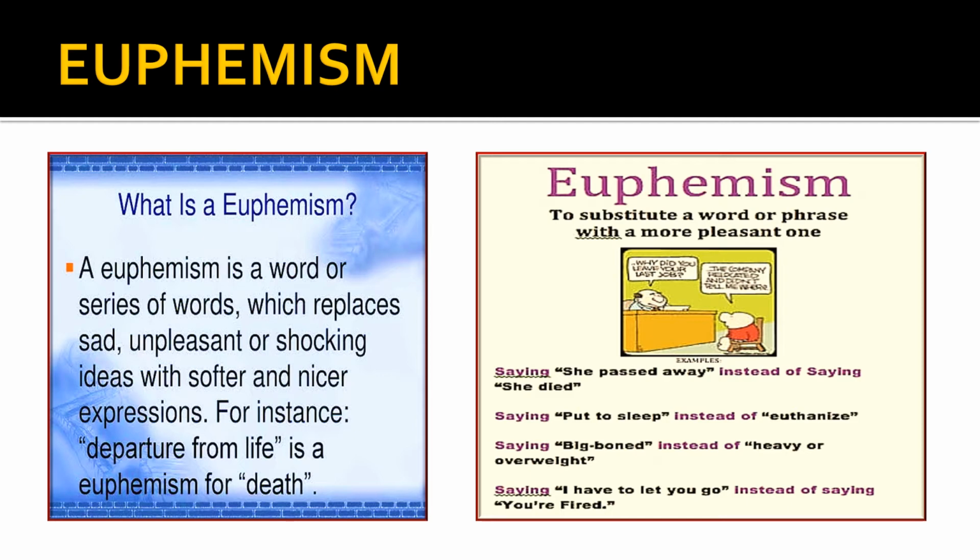To another figure of speech called euphemism. It is a word or a series of words which replaces a sad, unpleasant or shocking thing with softer, nicer ways to say it. For example, when someone has gone away from life, or is dead, we say he has departed from life. We don't need to say, oh, that man died. You can say it in a nice manner, he departed from life. So here are examples: she passed away instead of saying she died.